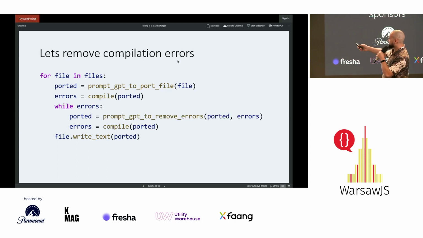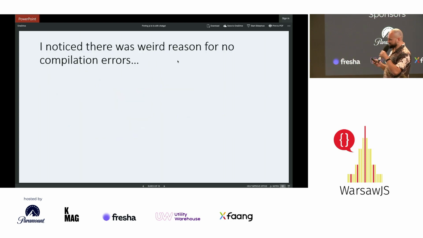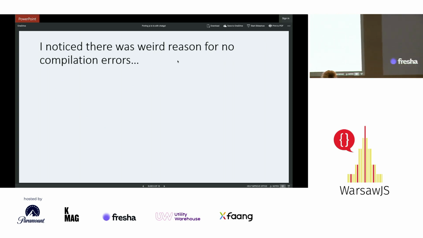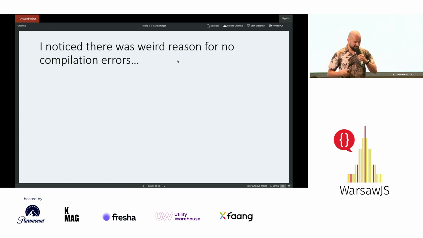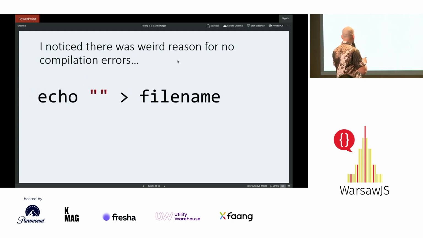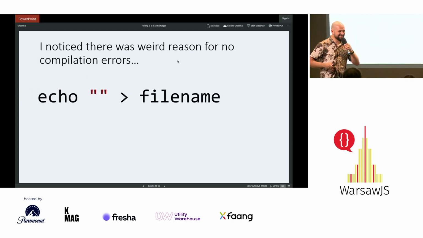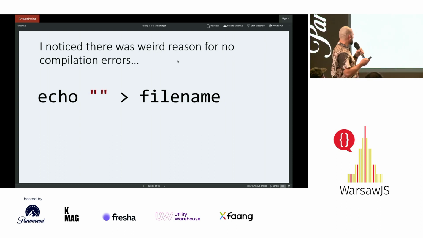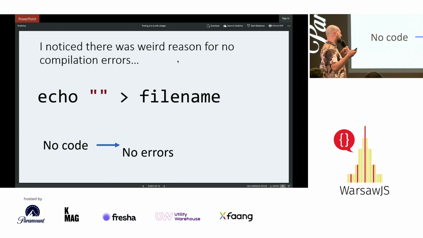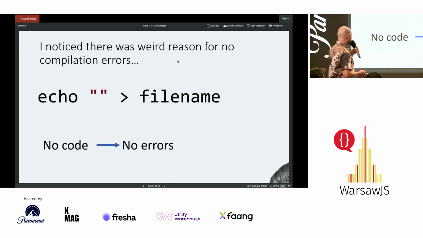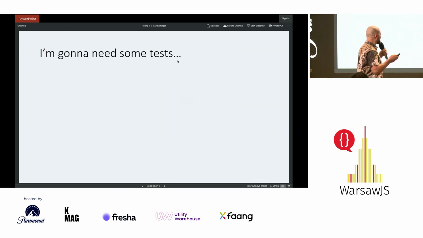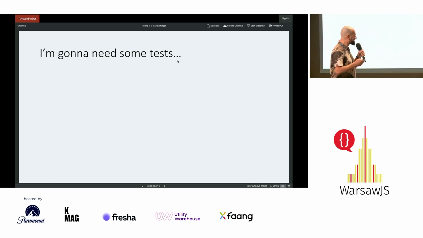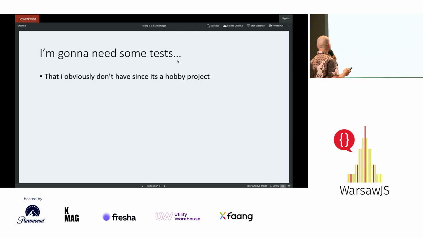and then let the cycle repeat, right? But there was one weird thing when I was doing it, because when ChatGPT was asked to remove errors, he found out that this is the easiest way. Because obviously no code is no errors, right? So we didn't want that. We didn't want to have some war criminal thing.